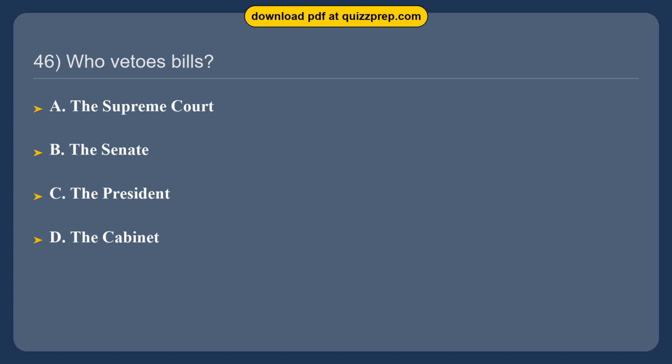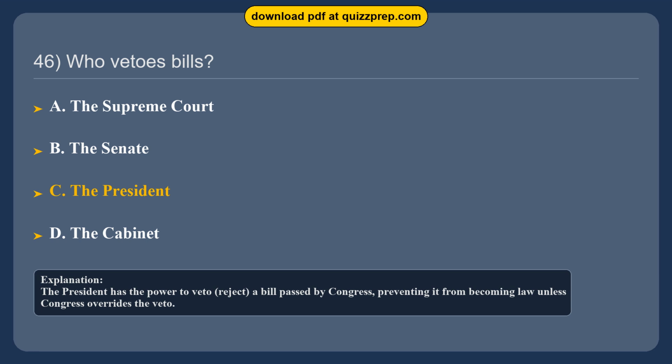Question 46. Who vetoes bills? Option A, the Supreme Court. Option B, the Senate. Option C, the President. Option D, the Cabinet. The correct answer is option C, the President. The President has the power to veto, reject, a bill passed by Congress, preventing it from becoming law unless Congress overrides the veto.